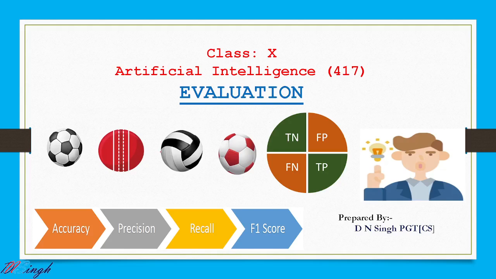In this video lecture, I am going to discuss the concept related to your final unit of artificial intelligence, which is having subject code as 417. In this regard, I am getting constant queries from the students. They are not able to understand this last unit, especially the evaluation part of the artificial intelligence subject.